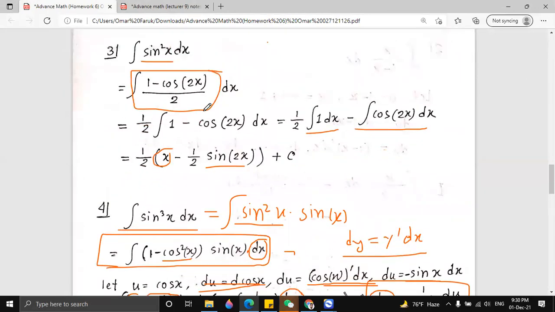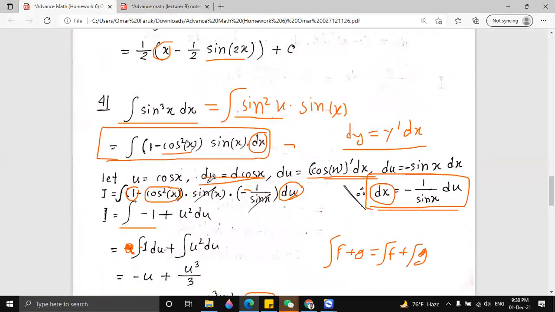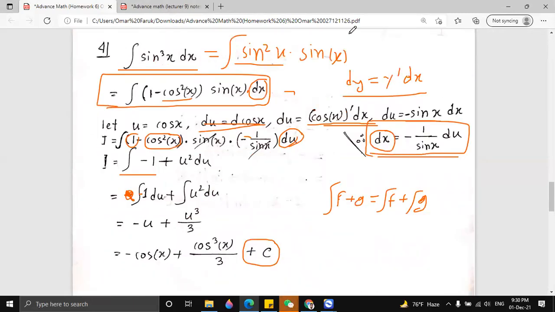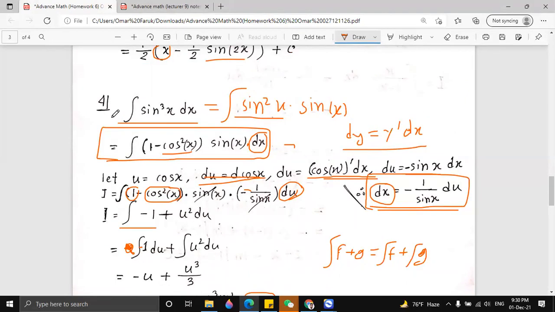Maybe because with this one the answer will be different. I don't know, but maybe it will be a long process, I think. I'm not sure, because I tried this question with the second formula, and the answer was very different.